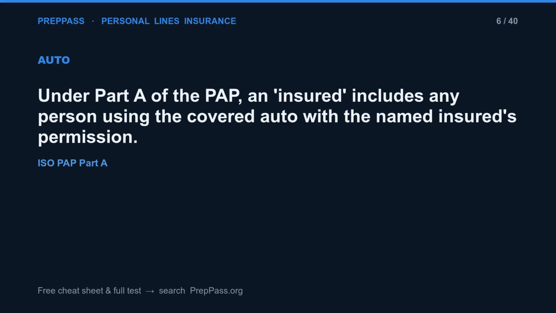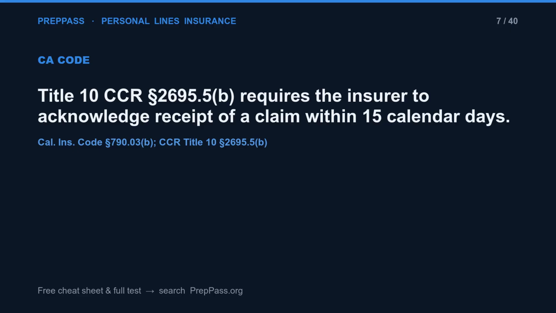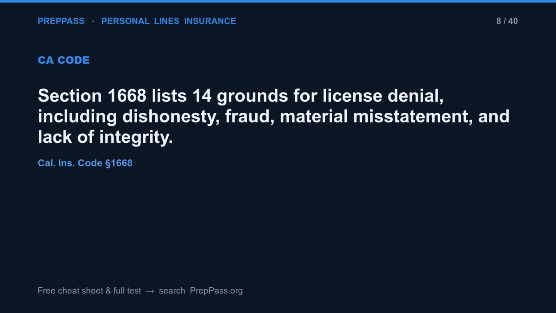Under Part A of the PAP, an insured includes any person using the covered auto with the named insured's permission. Title 10 CCR Section 2695.5(b) requires the insurer to acknowledge receipt of a claim within 15 calendar days. Section 1668 lists 14 grounds for license denial, including dishonesty, fraud, material misstatement, and lack of integrity.